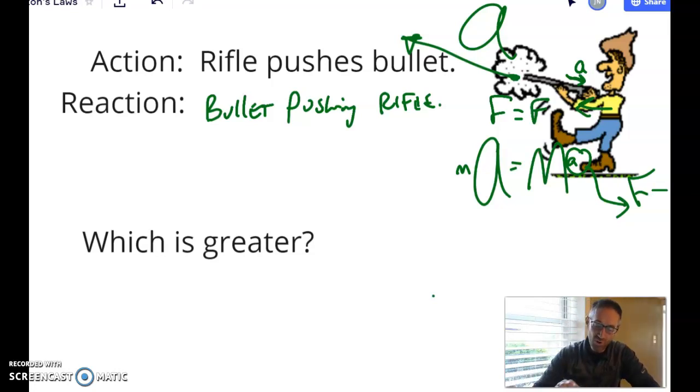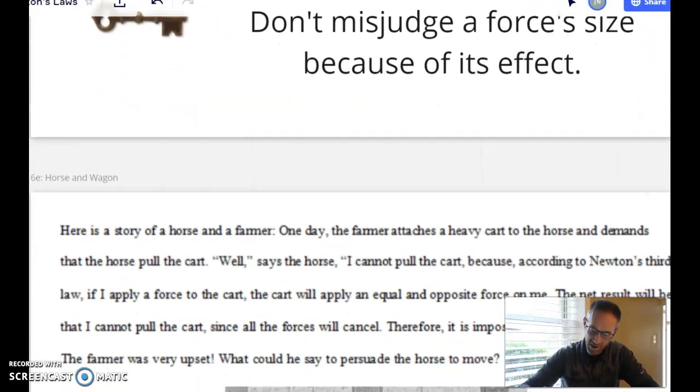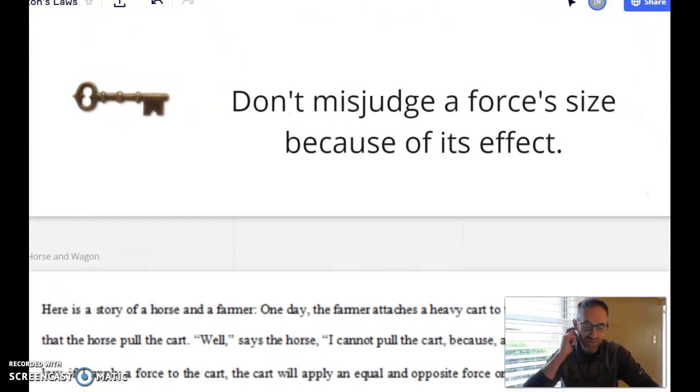So which force is greater? They're the same. Why aren't the effects the same? Well, the masses are different, plus there's more forces on the rifle. Okay. All that to say this, don't misjudge a force's size because of its effect.